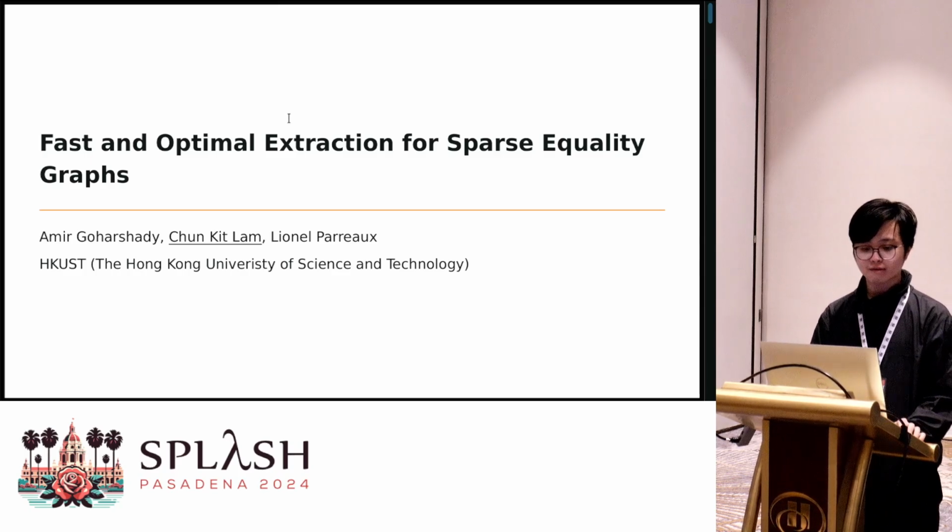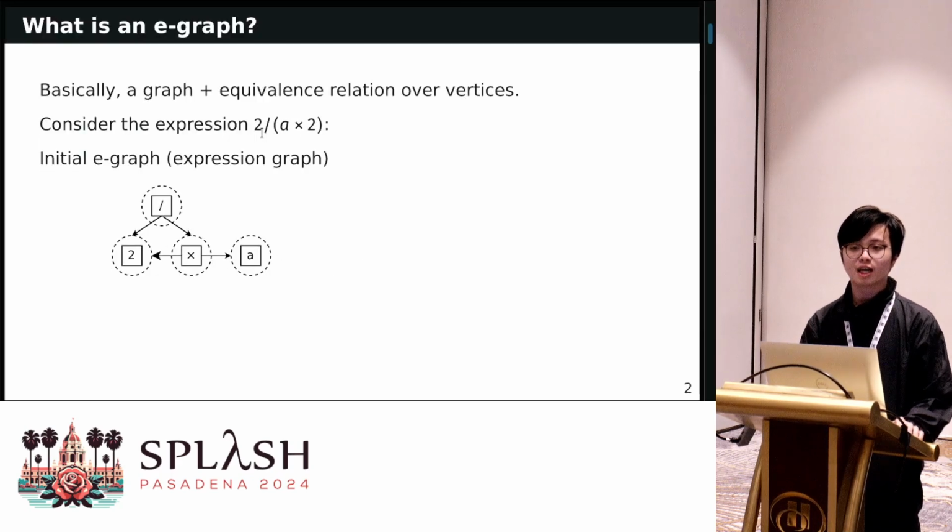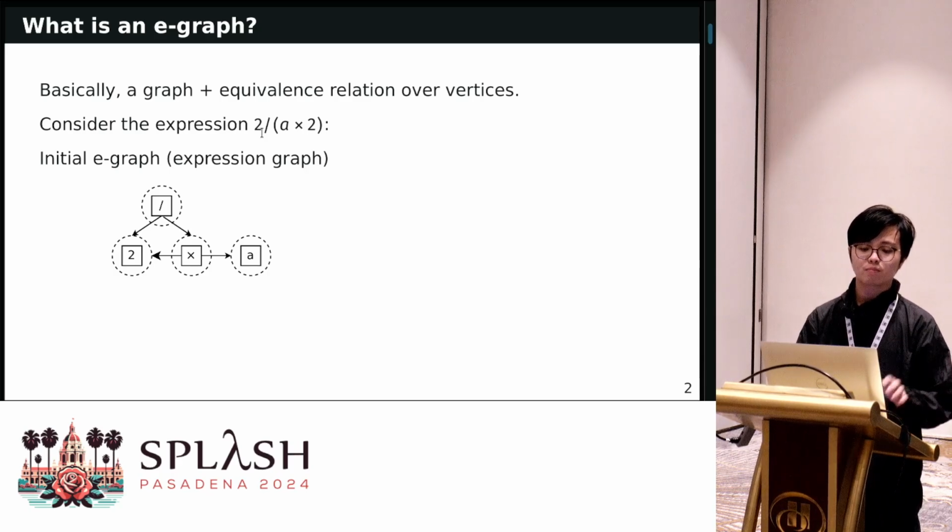Good afternoon, everyone. I'm Chun Lam from HKUST, and this talk will be about fast and optimal extraction for sparse equality graphs. Before diving into the technical details, we should first explain what is an E-graph. Basically, an E-graph is a graph plus some equivalence relation over the vertices.